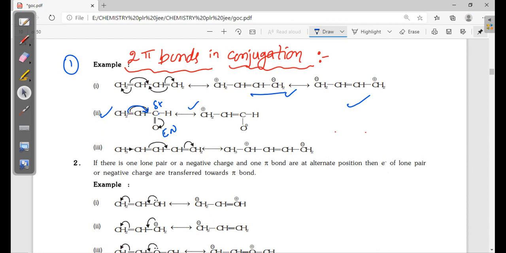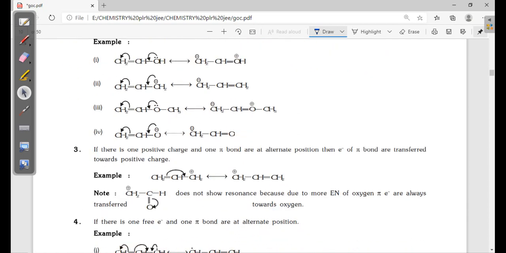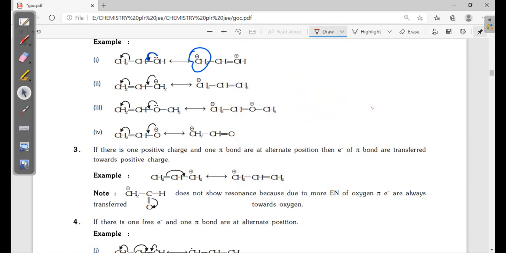Next, condition 2: lone pair and pi bond are there. In that case, obviously I told you the lone pair will start first, then this pi bond shifted here, and this is getting negative charge, right? Now this negative charge is shifting here, so this carbon is getting negative charge. Then the lone pair will start first.